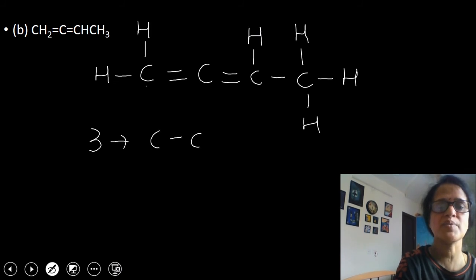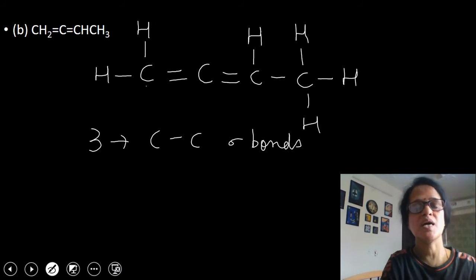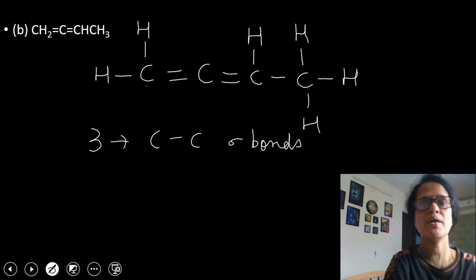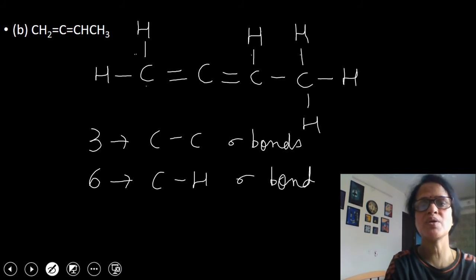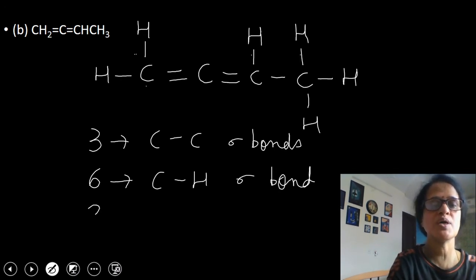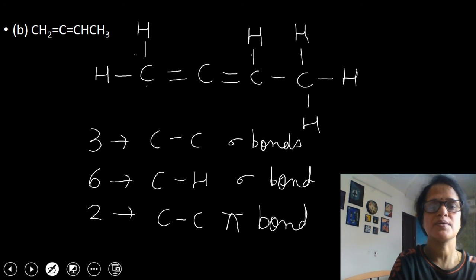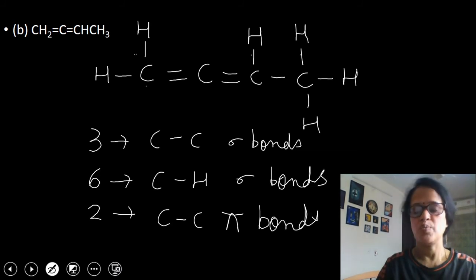Now we will count the carbon-hydrogen sigma bonds: 1, 2, 3, 4, 5, 6. So 6 carbon-hydrogen sigma bonds. After that we will count the pi bonds. Here you can see there are 2 double bonds, and each double bond consists of 1 sigma and 1 pi bond. So we will have 2 carbon-carbon pi bonds. I hope it is clear to you.